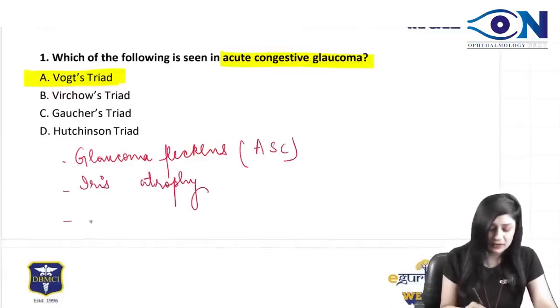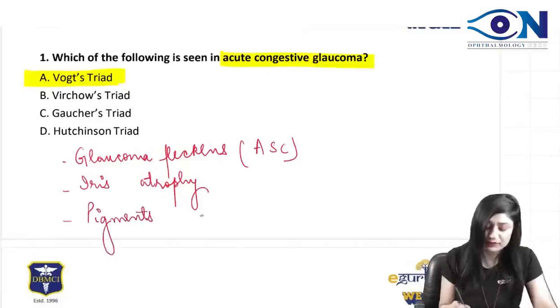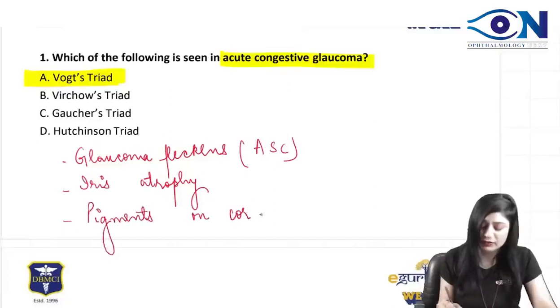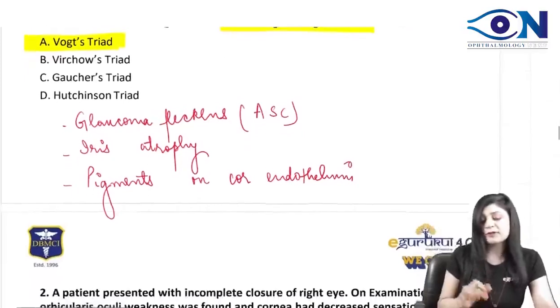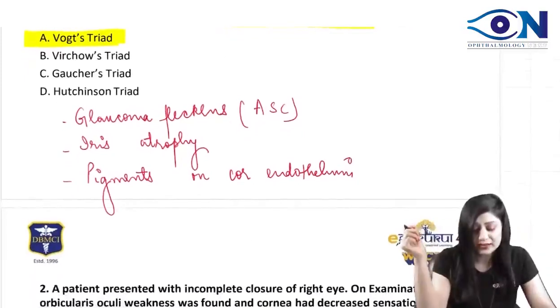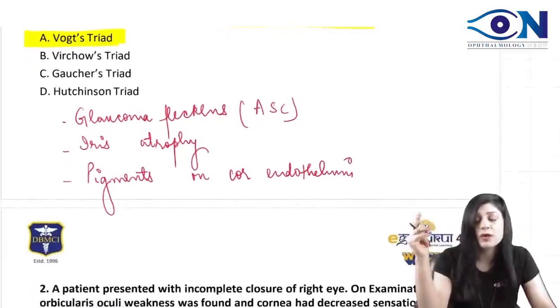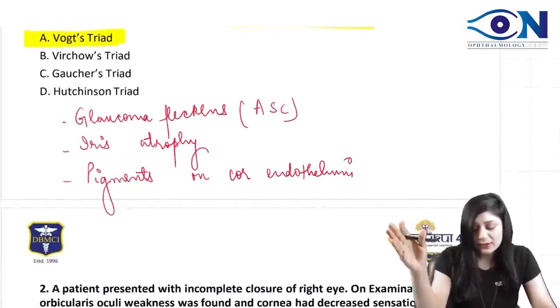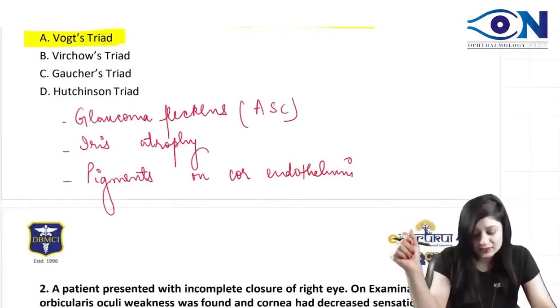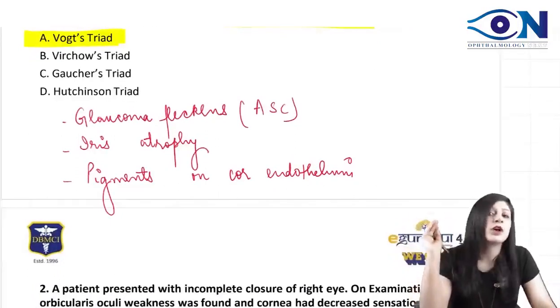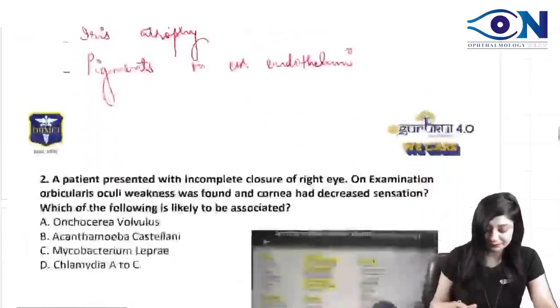And number 3, we have the pigments on the corneal endothelium. So always remember, we have the Vaux triad in cases of acute congestive glaucoma, and it consists of anterior subcapsular cataract, patches of iris atrophy, and also pigments in the corneal endothelium, right?